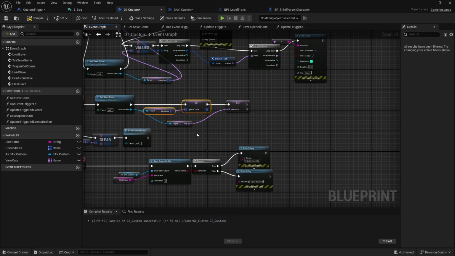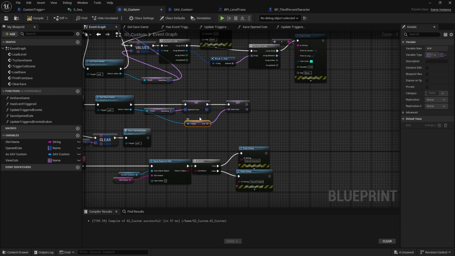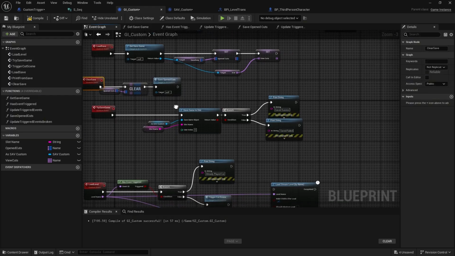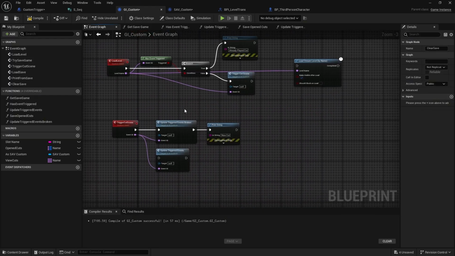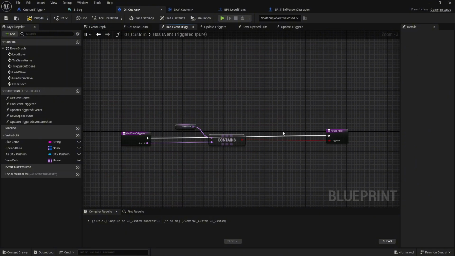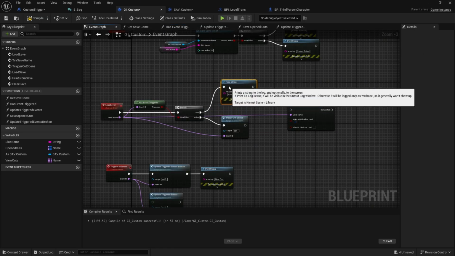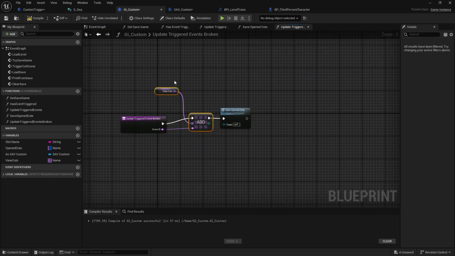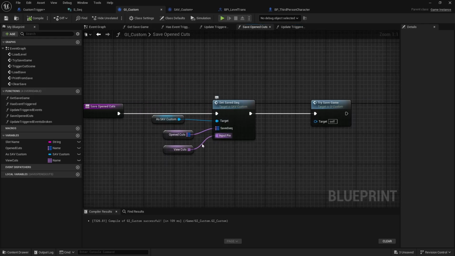We don't need a map for anything if we're labeling all of our cutscenes as unique IDs anyway. So I don't really see why we would need the map here. Just something to note. It really, really simplifies the logic, right? Because now all we need to do is has the event triggered. We really don't even need a function for this. We're just taking the view cuts array and seeing if it contains the item. And if it does contain the item, we're good. We don't need to view the cutscene. If it does not contain the item, we trigger the cutscene. And all we do here, we don't even need a function, right? We can just add it straight to the view cuts. I'll keep it as functions just so we can test it real quick, but we really don't need to do any of that, right? And we just save the array.